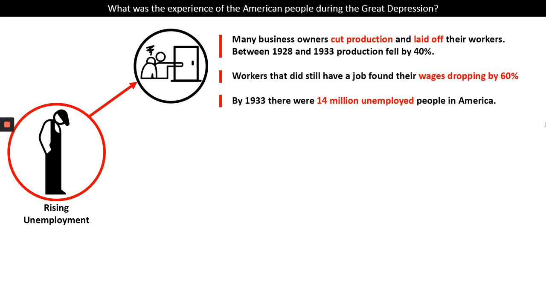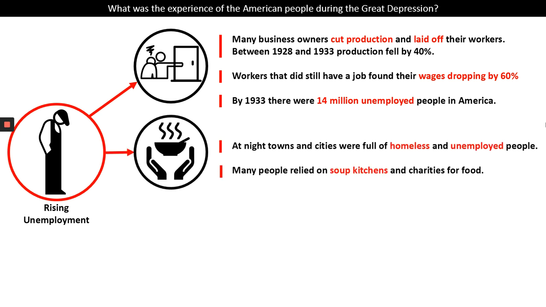Remember, during the 1920s, it was an era of mass production. And in order to try and save themselves, these business owners were stopping that mass production. But of course, if you do that, you're not making as many products, you're not making as much profit, so you need to lay off your workers. Workers that did still have a job found that their wages dropped by around 60% on average. So if you were still working, you're doing the same job, but losing money. And so by 1933, there were 14 million unemployed people in America, huge rates of unemployment.